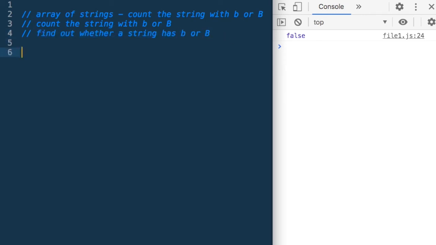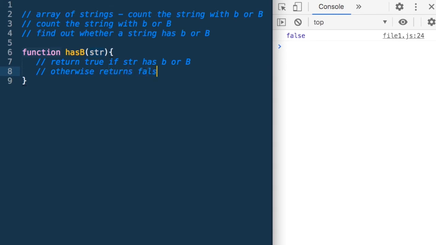So let's say we have a function hasB which takes a string and it returns true if str has b or B, otherwise returns false. Now if I have this function, I can loop over my strings and count the number of times hasB was true.